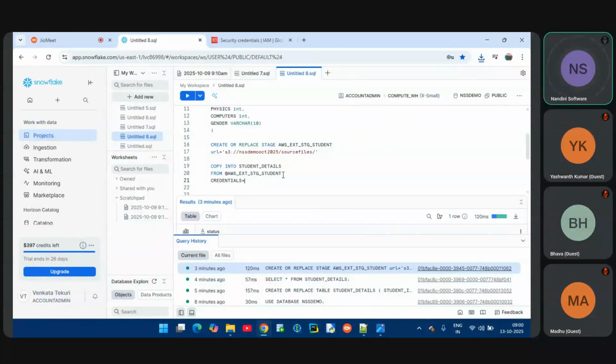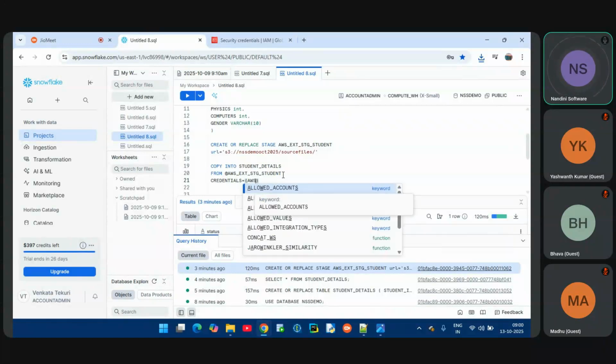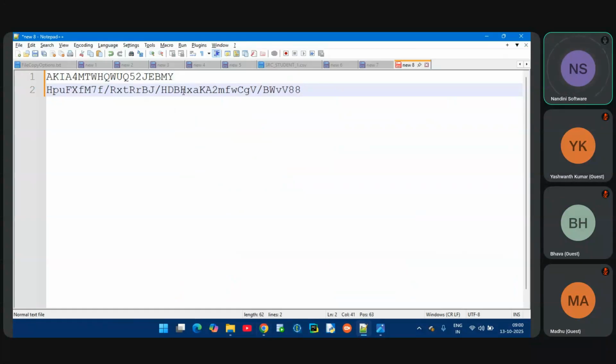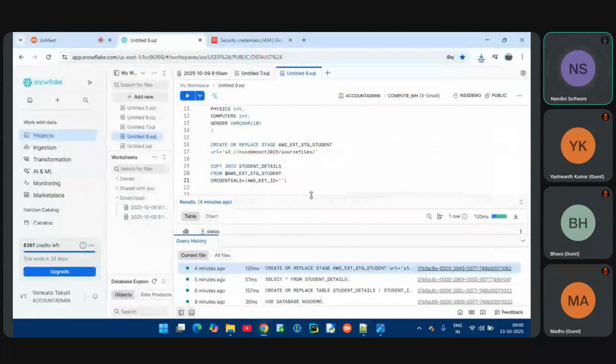So now, what are the credentials? AWS underscore key ID. What is the key ID, team? I just copied that key ID, and I will use it. This is the AWS key ID. There is one more method, guys: by creating a storage integration, we can also pass it.